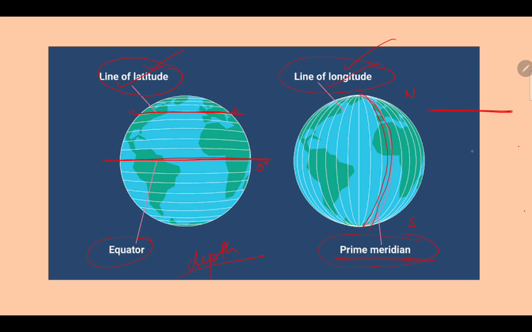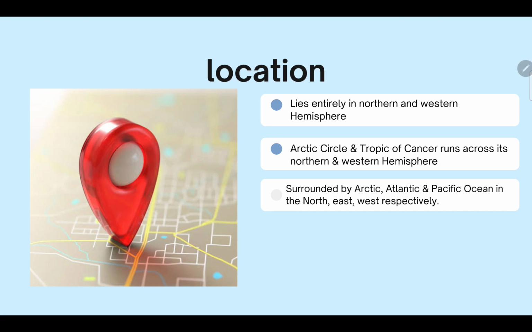So the lines of longitude are always vertical. This one is lines of latitude, and this one is lines of longitude. Don't be confused. Now let's talk about the location of what? The location of North America. This logo is regarding location. Whenever, around the globe, for whatever things, we use this one universal logo for location.